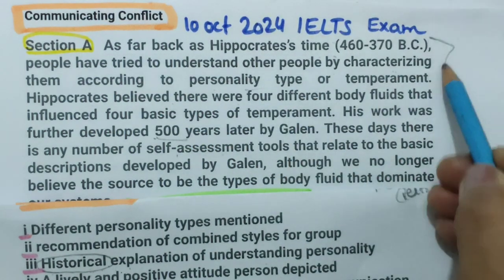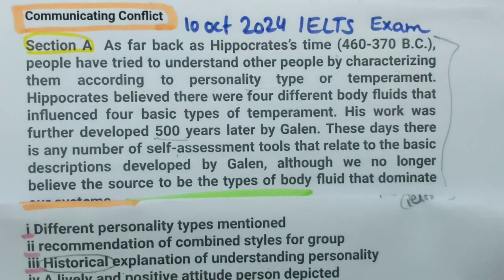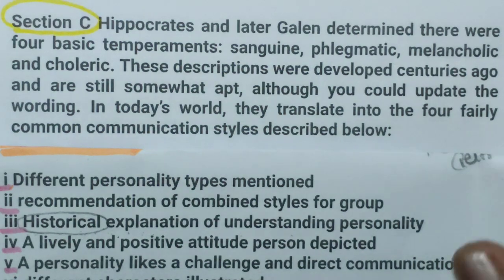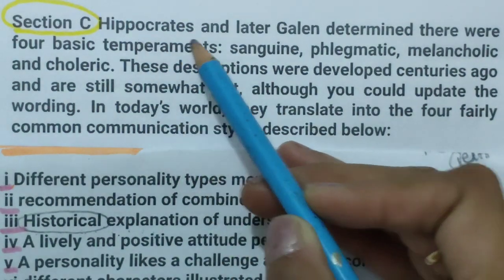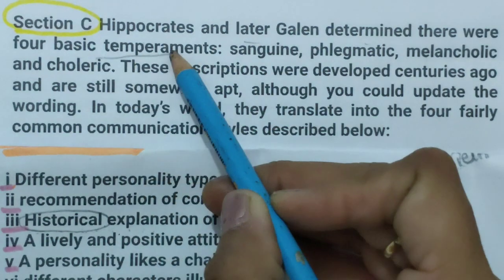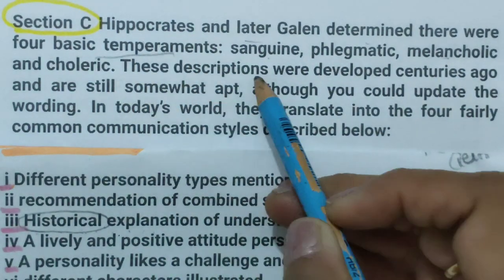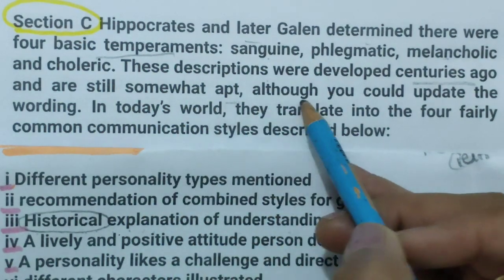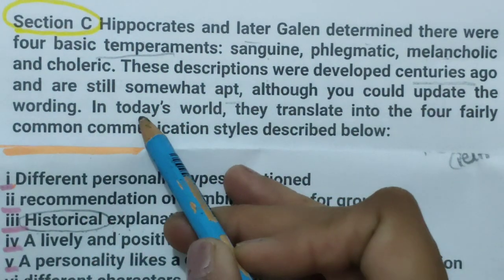This is also given here, you can read it. And one more paragraph I will show you. Paragraph C is also like that. Hippocrates and later Galen determined there were four basic temperaments. These descriptions were developed centuries ago and are still somewhat apt, although you could update the wording in today's words.